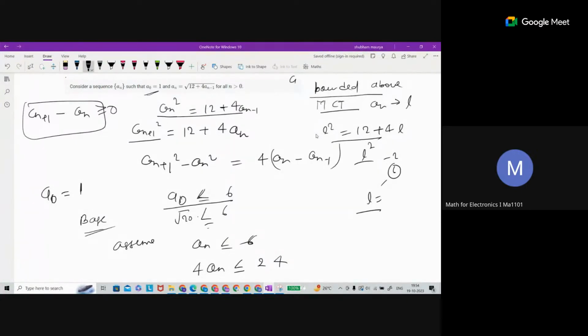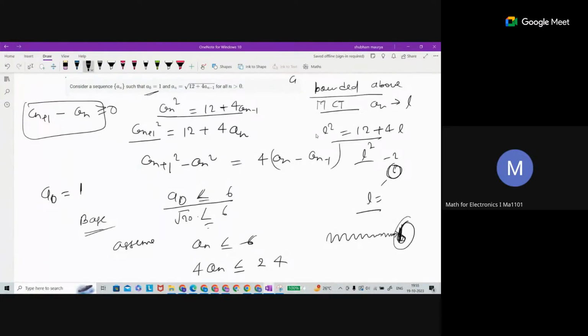Once you know that it is increasing and bounded above, you can assume the limit exists, you can assume L. So now 6 is going to be the limit. What does MCT say? If the function is increasing and has a bound, the minimum such bound is going to be your limit. So 6 is the limit.